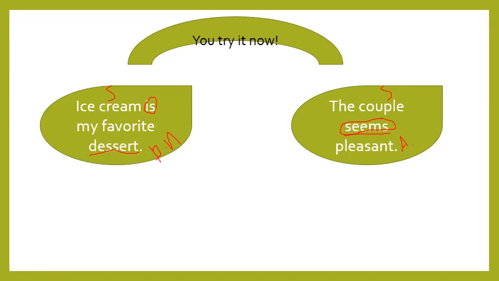So seems here is the linking verb. Couple is the subject, and pleasant is an adjective. And pleasant here describes the couple. So what do we call pleasant? Predicate adjective. Okay.